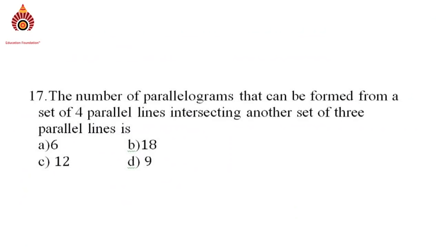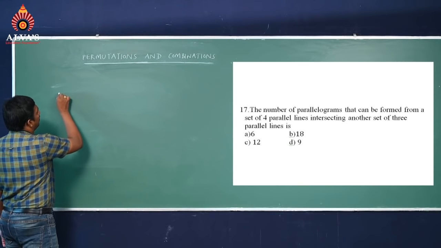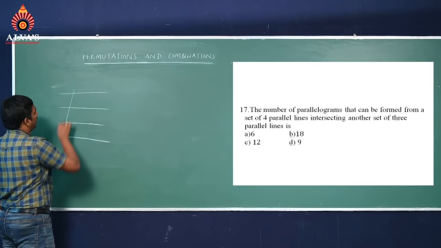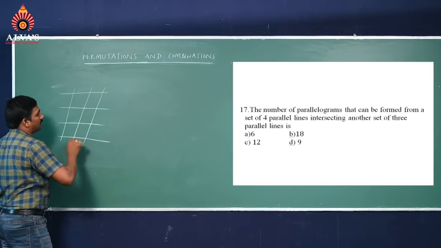What's the next question? The number of parallelograms that can be formed from a set of 4 parallel lines intersecting another set of 3 parallel lines is: option A 6, option B 18, option C 12, option D 9. So a set of 4 parallel lines intersecting another set of 3 parallel lines.